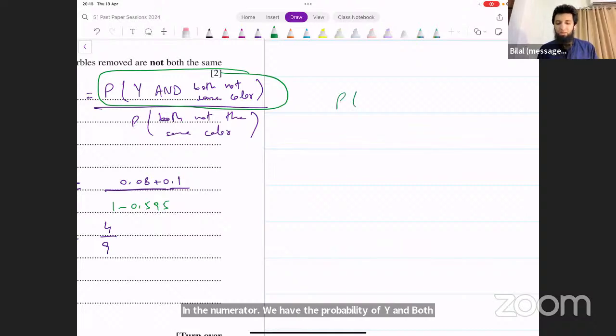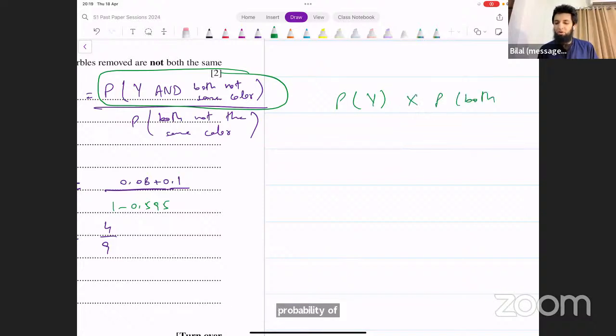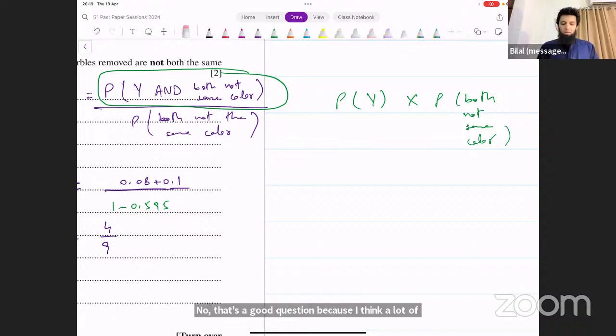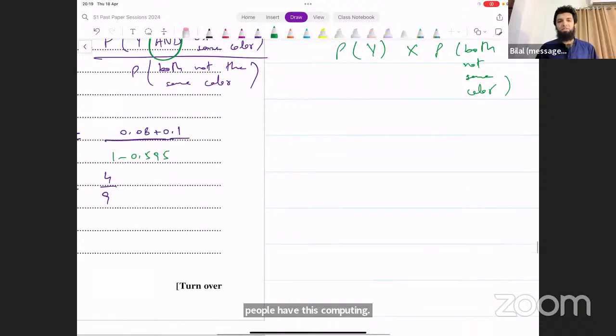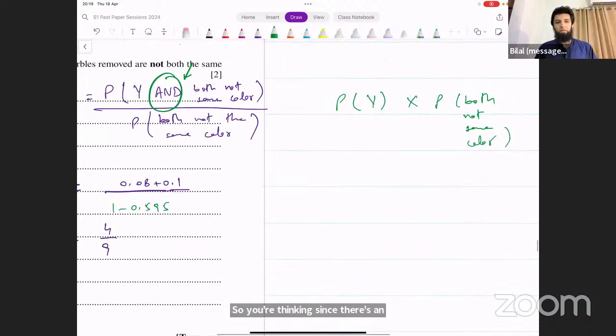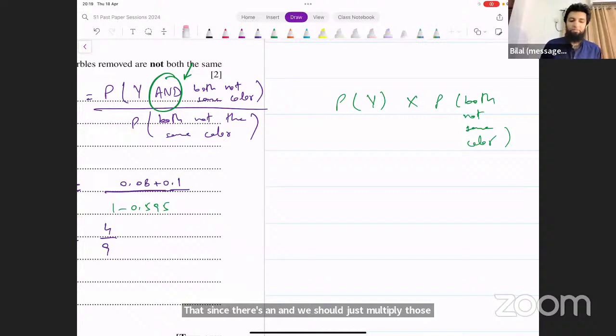Why can't we just multiply probability of Y with probability of both not being the same color? Now, that's a good question because I think a lot of people have this confusion. So you're thinking, since there's an and between them, just multiply the two, right? That's what you're saying. That since there's an and, we should just multiply those two probabilities individually like this.